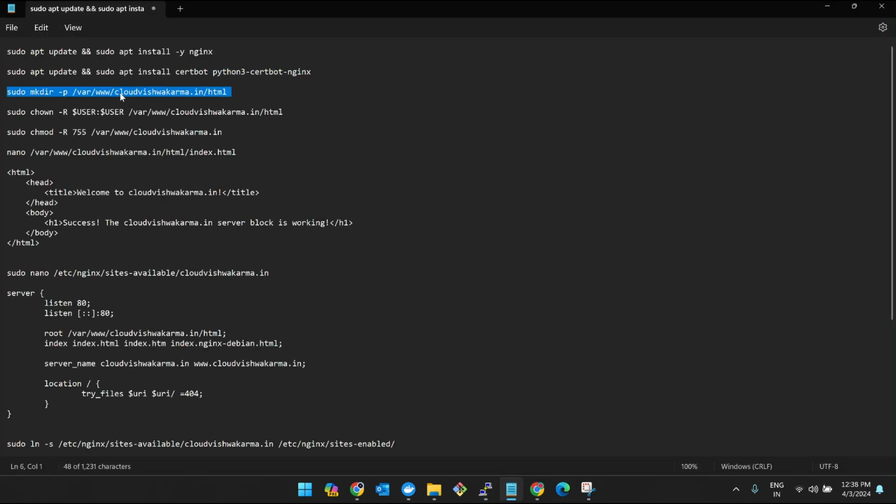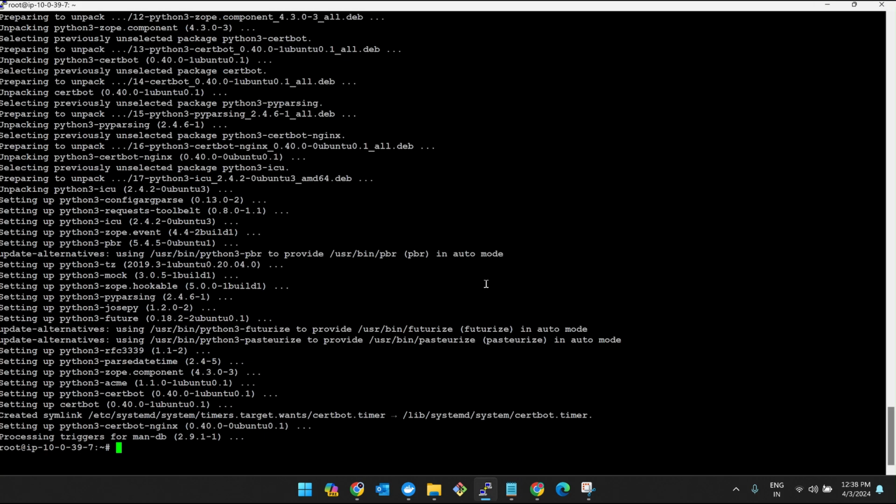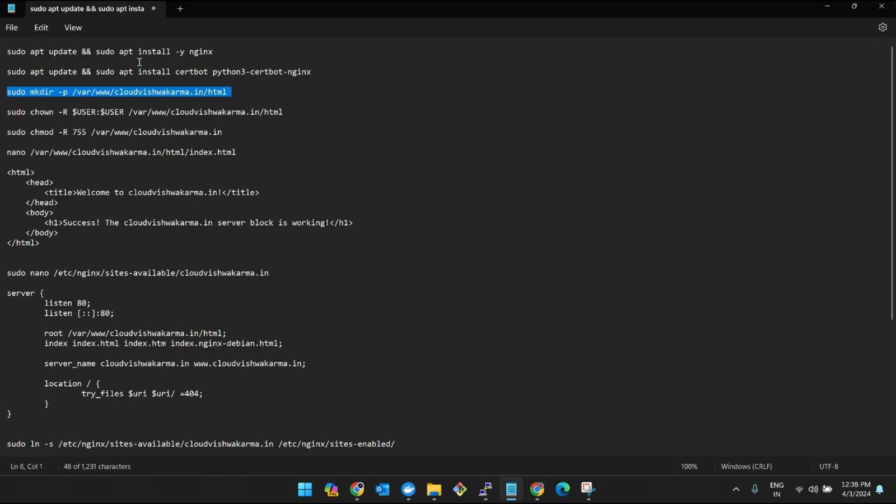And then we have the third command, where we are creating a directory. Watch this command here. When installing Nginx, the path will be /var/www/html. Now what we are doing is injecting something in between, which is our domain name, cloud.vishwakarma.in.